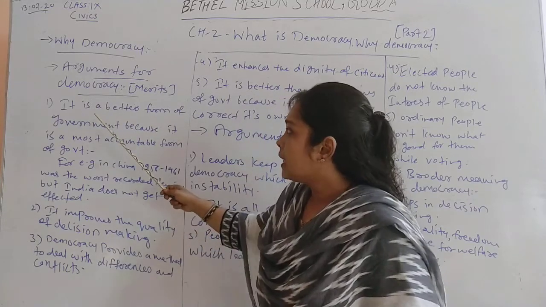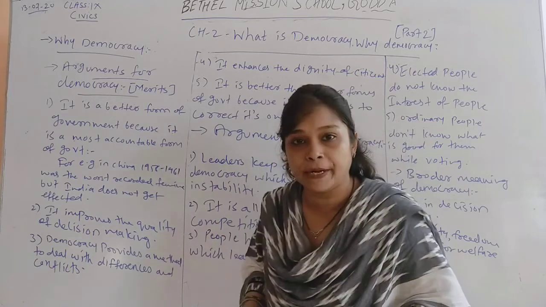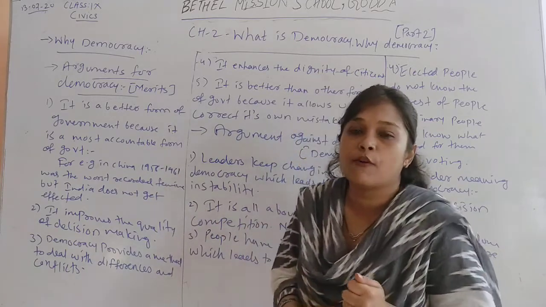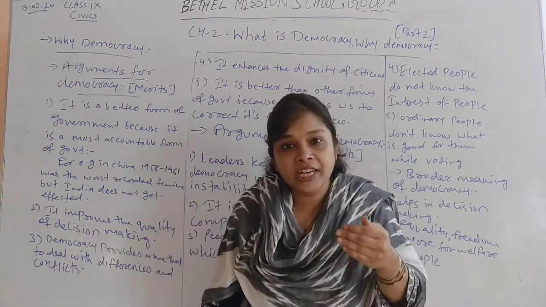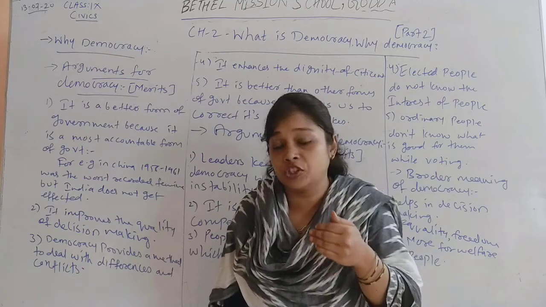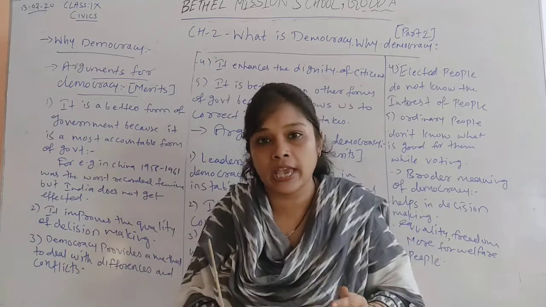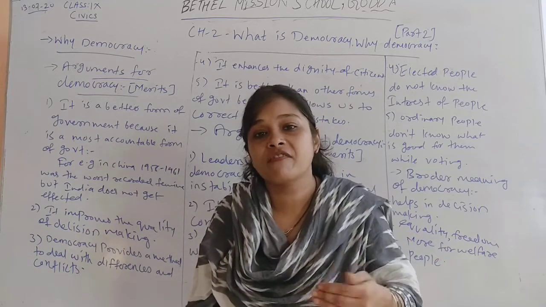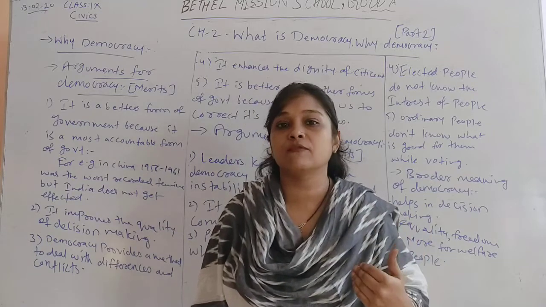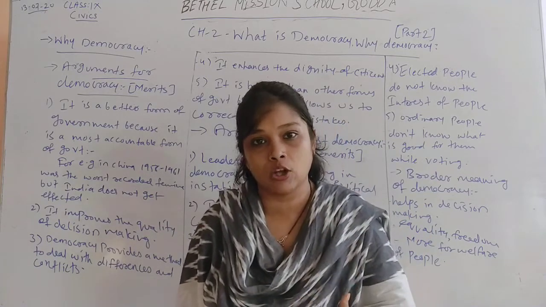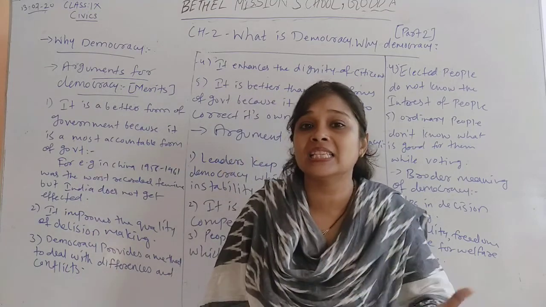First point says that it is a better form of government because it is the most accountable form of government. That means in democracy everything is planned. Every decision, every policy which a democratic government takes, it takes by coming together, by respecting each and everyone's opinion. And when each and everyone gives an opinion, the best decisions can be taken. So we can say that it is a very accountable form of government through different plans and policies.